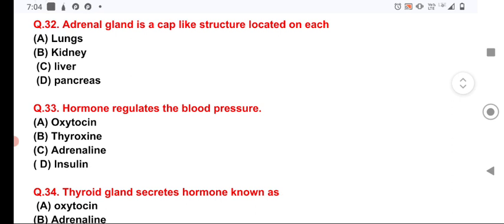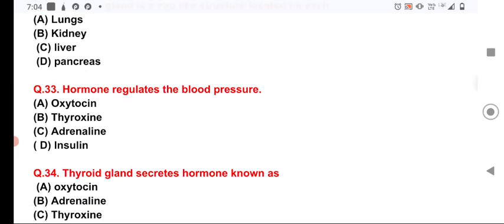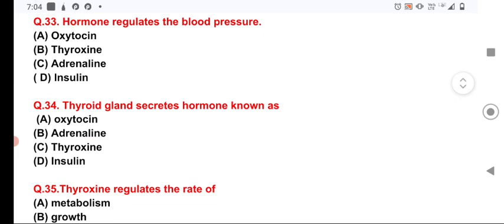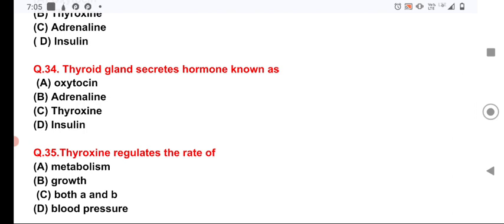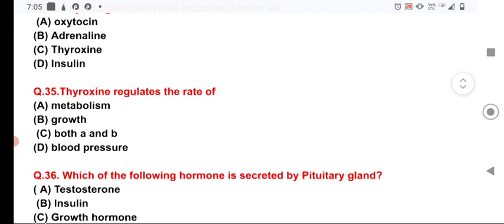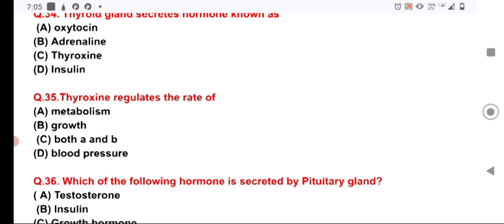Now, question number 33. Which hormone regulates blood pressure? This is the adrenaline hormone. Now, question number 34. The thyroid gland secretes a hormone known as thyroxine, which is the iodine-containing hormone. It is the only hormone which contains iodine, and in deficiency of iodine or dysfunction of thyroxine, the disease goiter is caused, known as ghenghा in Hindi.